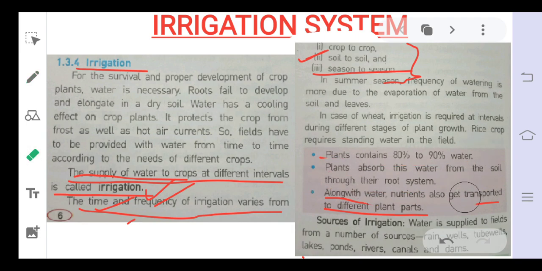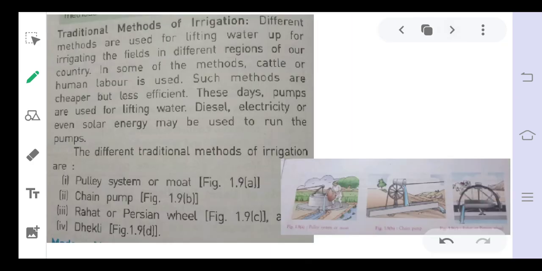So this watering is done by different sources. The next is the source of irrigation. Here in our country, in India, the source of irrigation is mainly rivers, ponds, lakes, and mainly the underground water, that is through the tube pumps or pump sets. We will discuss all these things in detail.